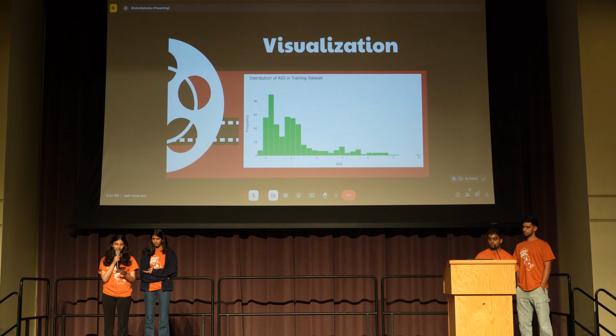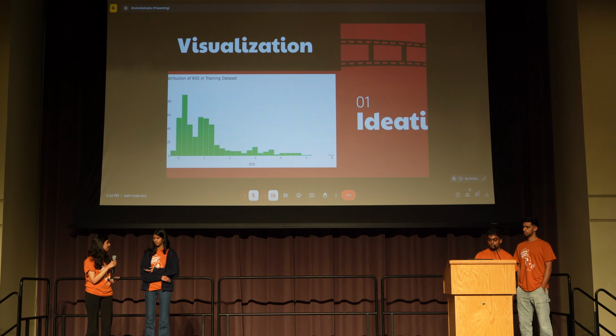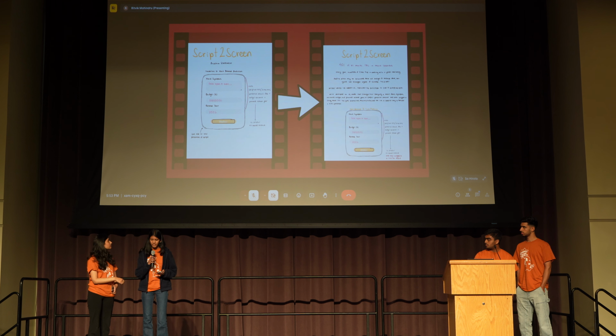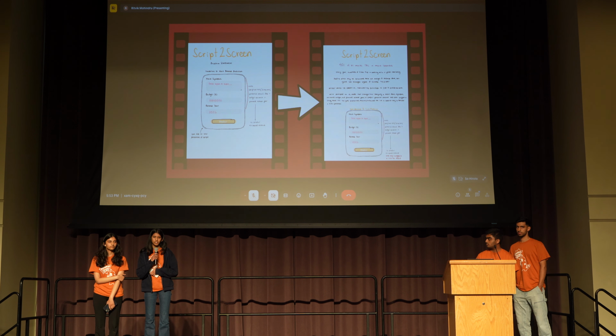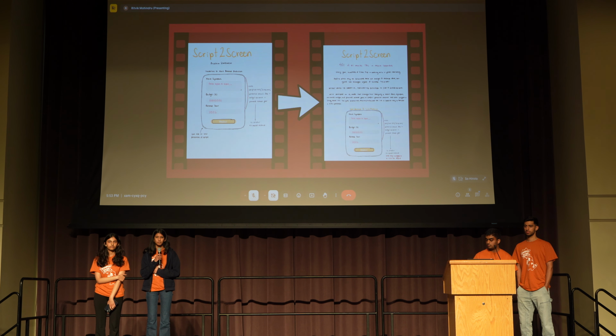This is an example EDA plot that we made, and it shows the distribution of return on investment of movies in our training set. For the ideation stage, we created sketches for the process and kept the UI, the structure of the website, really simple.